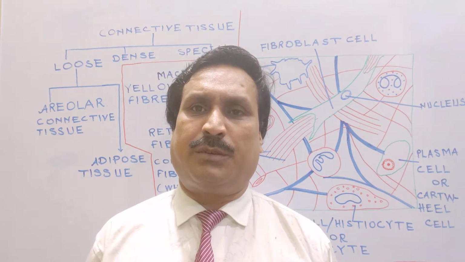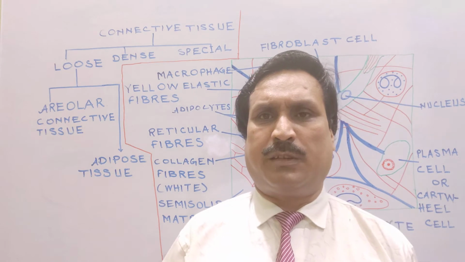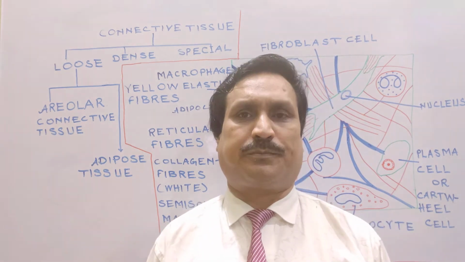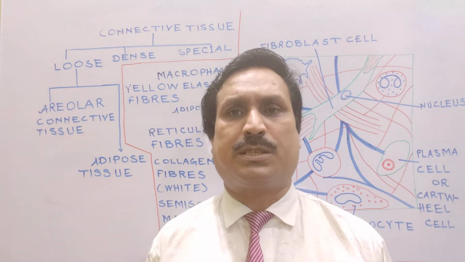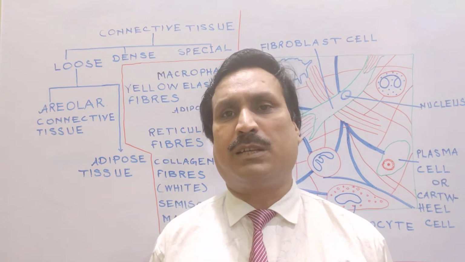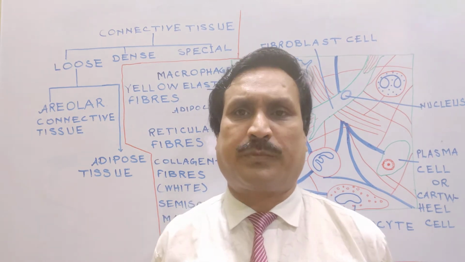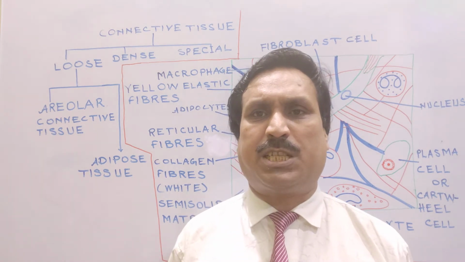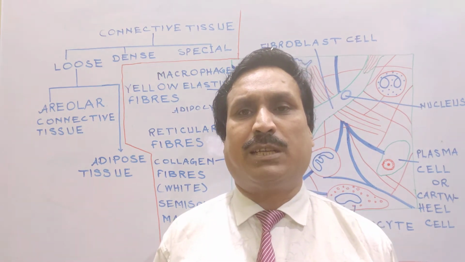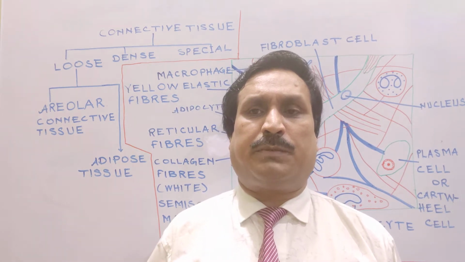Today we will discuss the second type of tissue, which is connective tissue. Connective tissue, as the name suggests, is meant for connecting two other tissues or organs. Connective tissue is the most abundant and widely distributed tissue in our body, and it fills